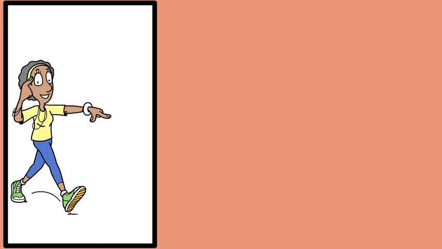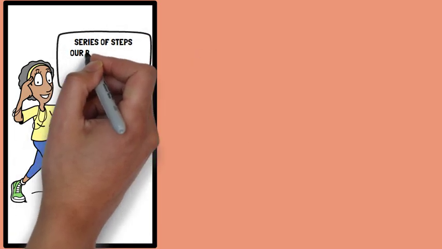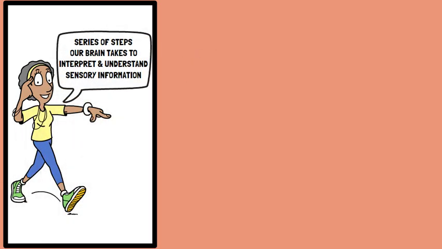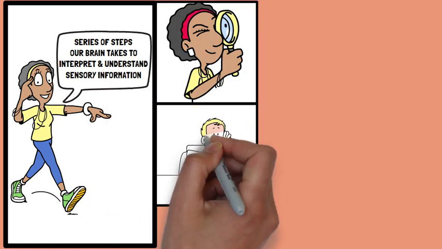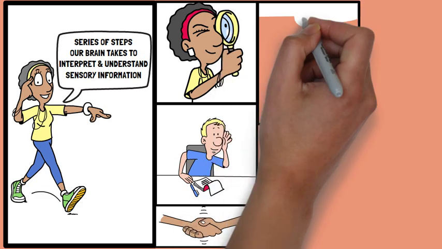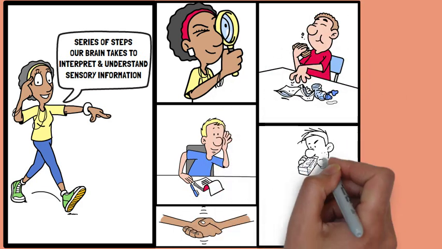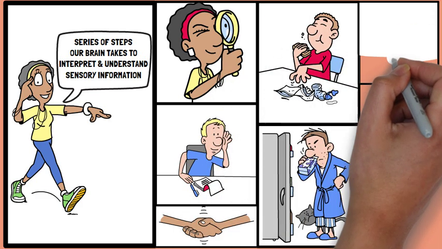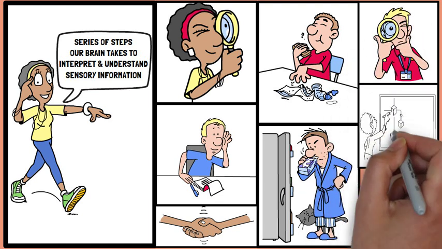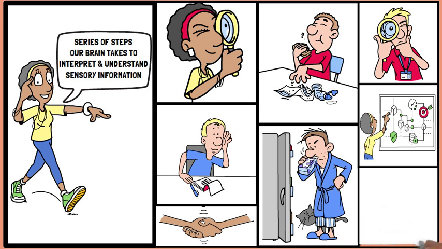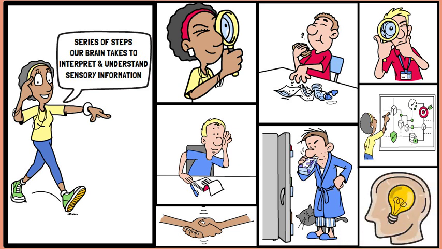So let's get into it. Perceptual processes are a series of steps that our brain takes to interpret and understand sensory information. This includes detecting stimuli through our senses, through sight, sound, touch, taste, and smell, focusing on specific stimuli while ignoring others, and organizing and interpreting sensory information to form a meaningful understanding of our environment.